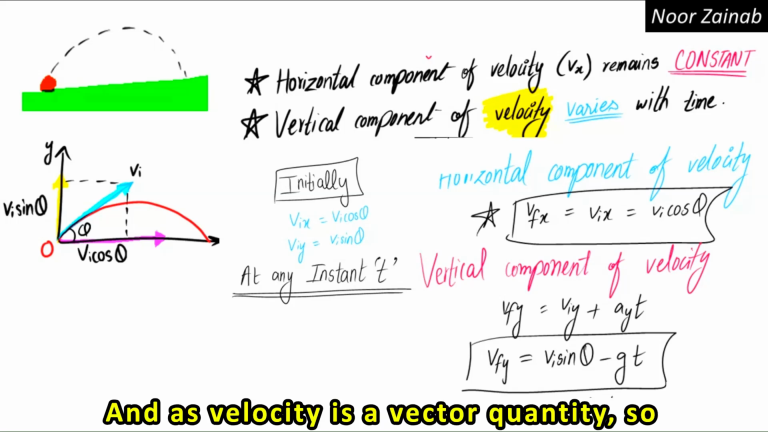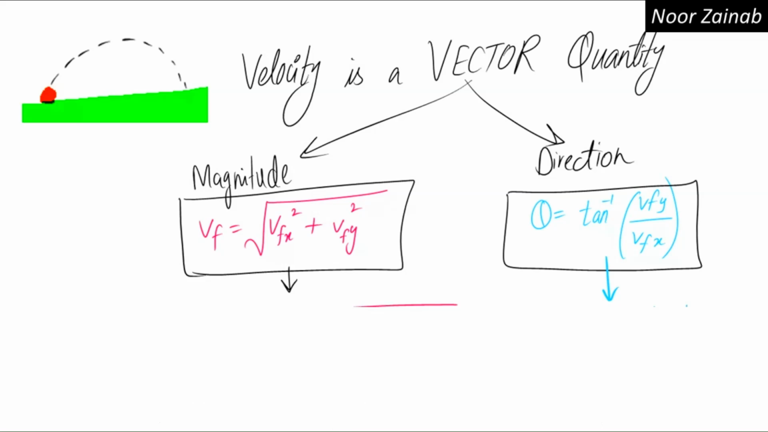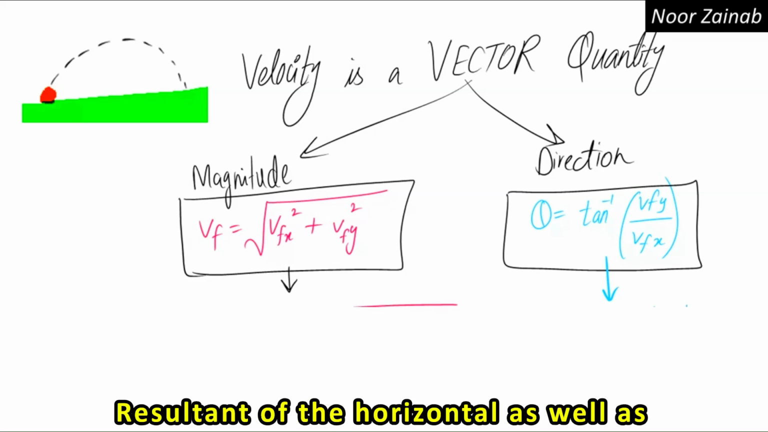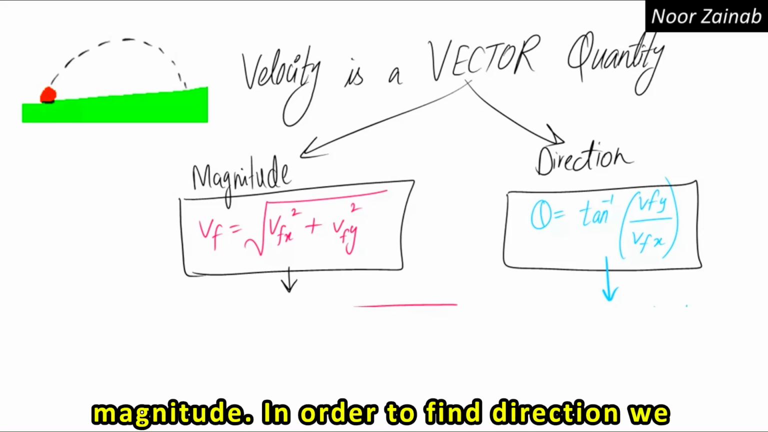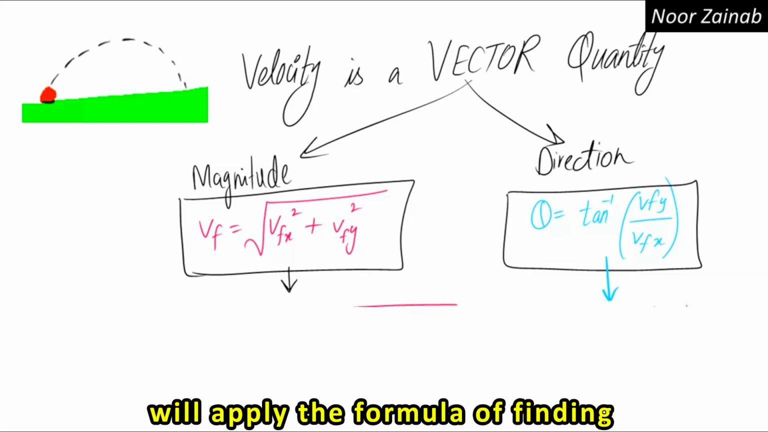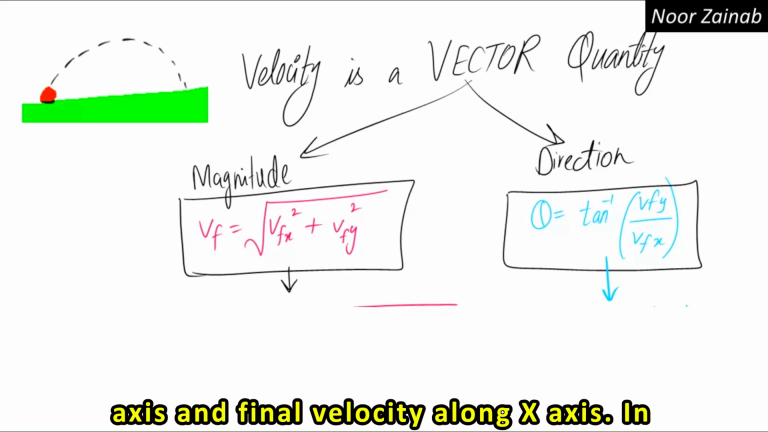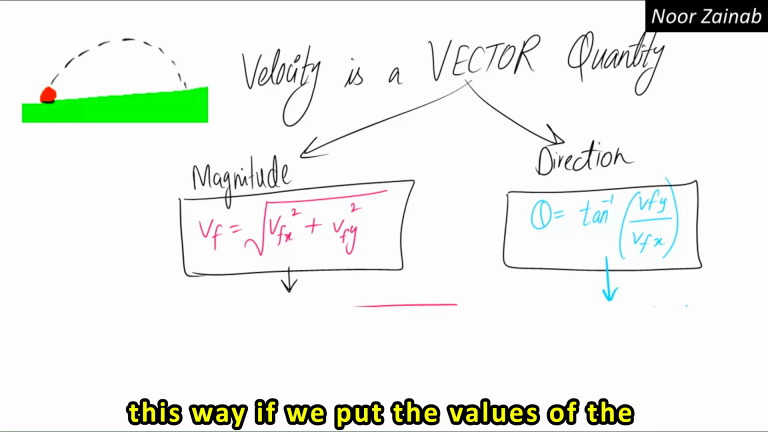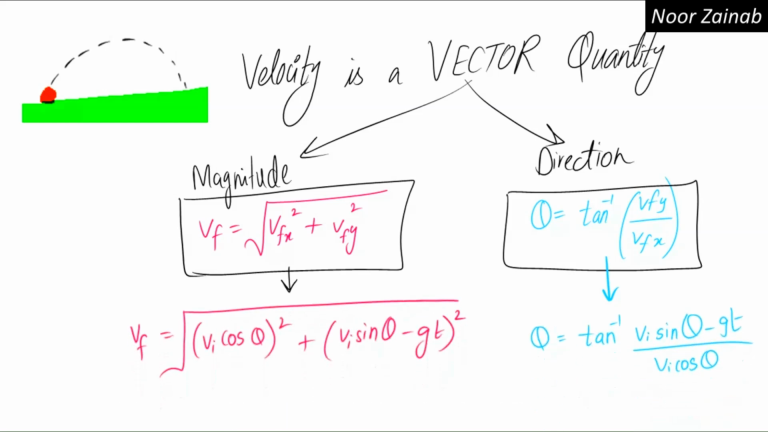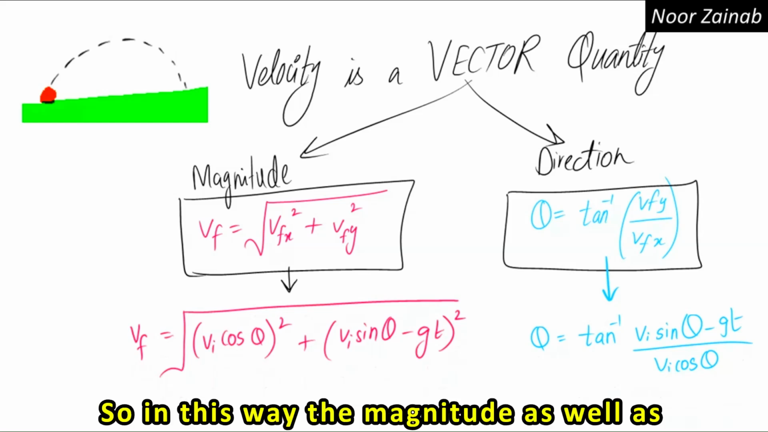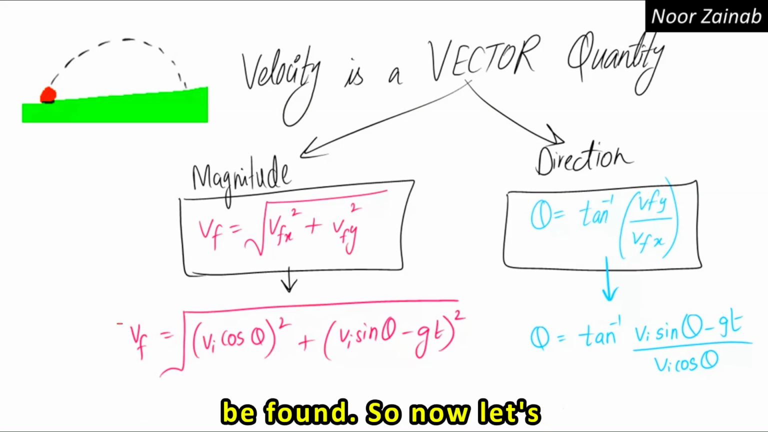And as velocity is a vector quantity, in order to find the magnitude of the final velocity, we will take the resultant of the horizontal as well as vertical components of the final velocity. In this way, we will get the magnitude. In order to find the direction, we will apply the formula of finding the direction using final velocity along the y-axis and final velocity along the x-axis. If we put the values of the final components along the x-axis and y-axis, we get these equations. So in this way, the magnitude as well as direction of the final velocity can be found.